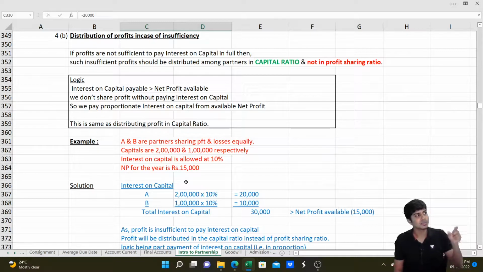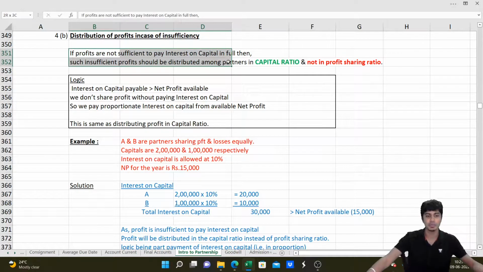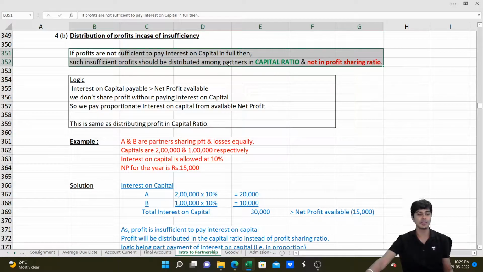In that case, if the profit available is not sufficient to even pay interest on capital, such profit will not be shared in the profit sharing ratio. It will be shared in the capital ratio. By this I mean that the insufficient money will be used to pay a proportionate amount of interest on capital, so it will be in capital ratio and not in profit sharing. Got it? If the profits are not sufficient to pay interest on capital in full, then such insufficient profits will be shared among partners in capital ratio and not in profit sharing ratio.